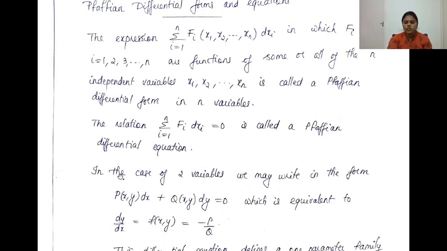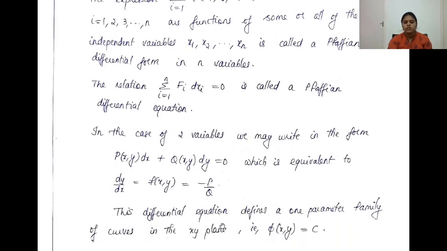So this is the case for two variables. In the case of two variables, x and y, you will have an equation in the form P of x,y dx plus Q of x,y dy equal to 0. This is equivalent to a first order differential equation. It need not be linear. You will get dy/dx equal to f of x,y, where f of x,y is minus P by Q.